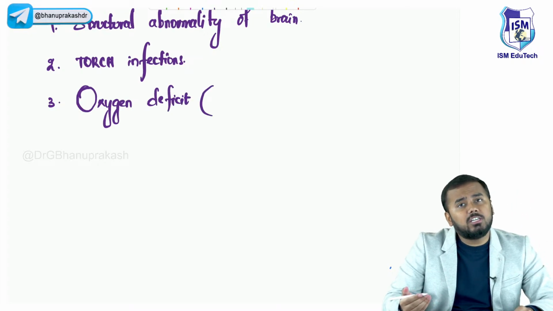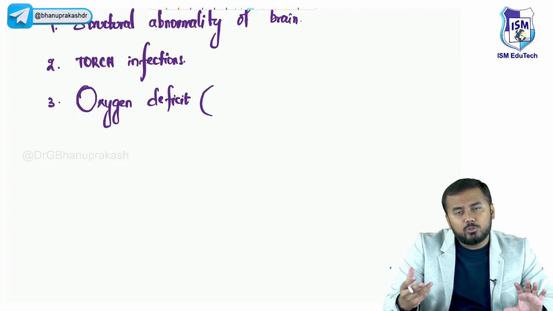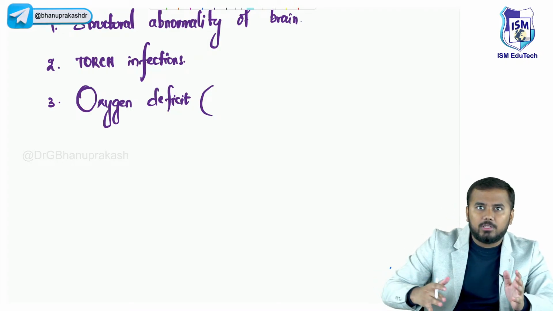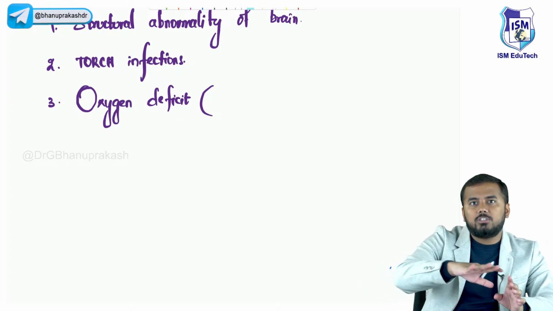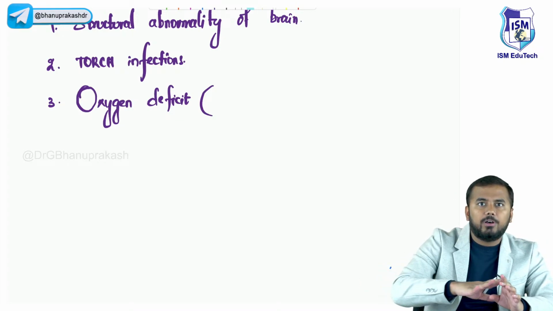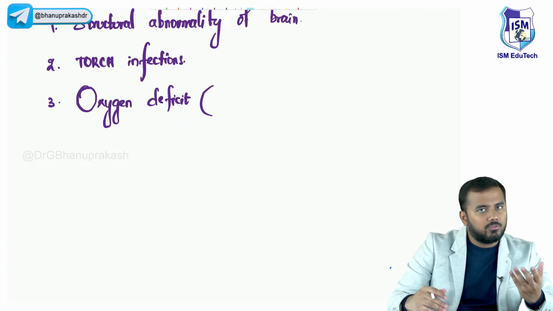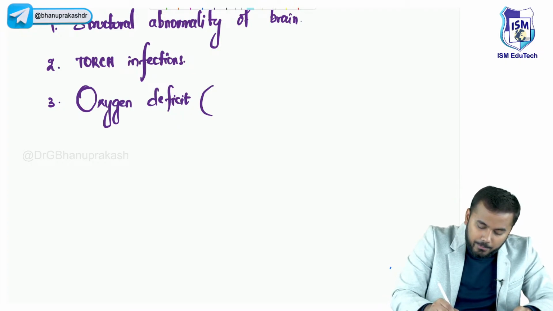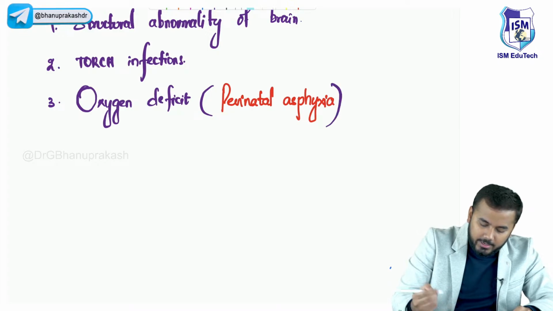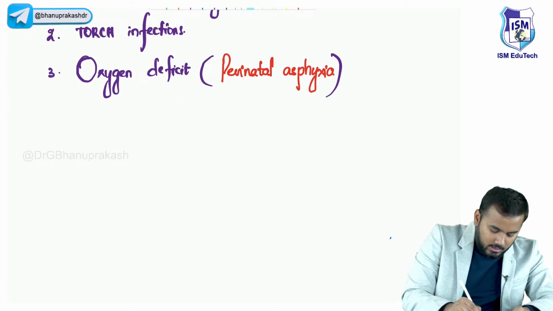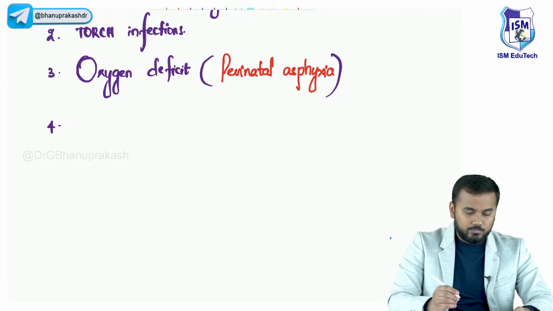Okay, when there is oxygen deficit, at which period can it lead to cerebral palsy? Around the time of birth. Around the time of birth, perinatal deficiency in oxygen is called asphyxia. So around the time of birth, if there is perinatal asphyxia, that would lead to cerebral palsy. So perinatal asphyxia.